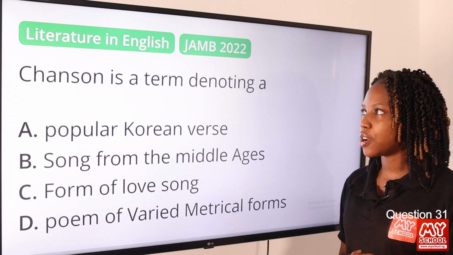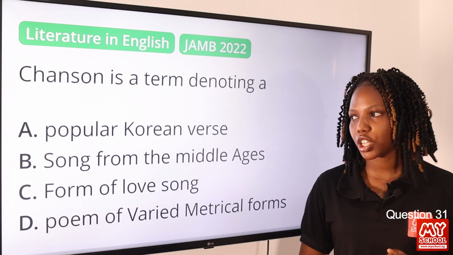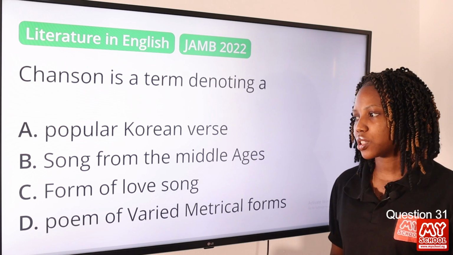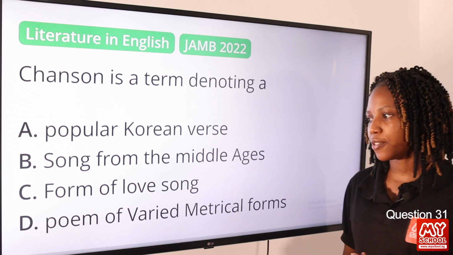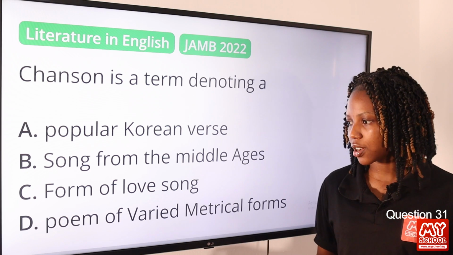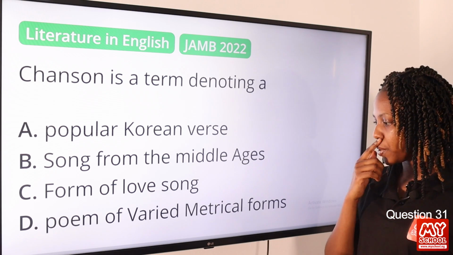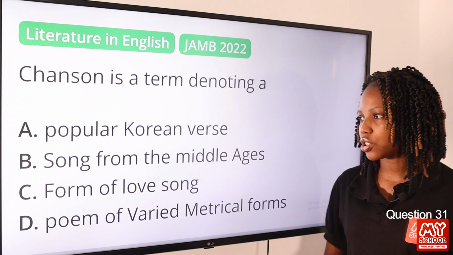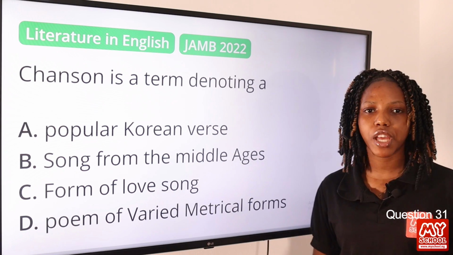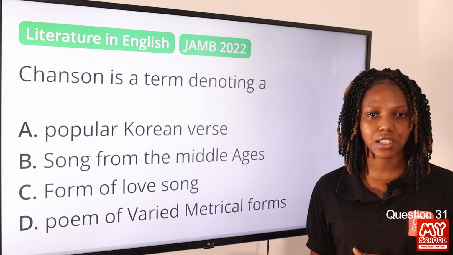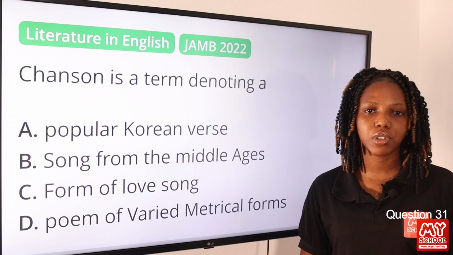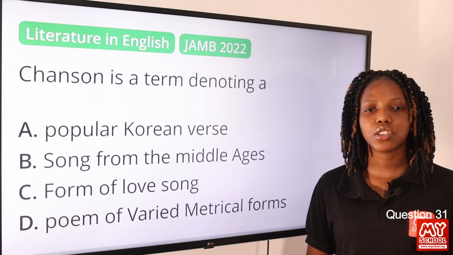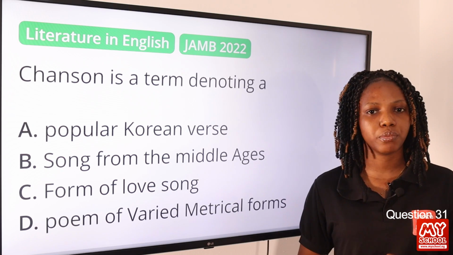Chanson is a term denoting dash. Option A, popular Korean verse. Option B, song from the Middle Ages. Option C, form of long song. Option D, poem of varied metrical forms. The answer to this question is songs from the Middle Ages. It's a French song from the Middle Ages and Renaissance. So the answer to this question is option B.